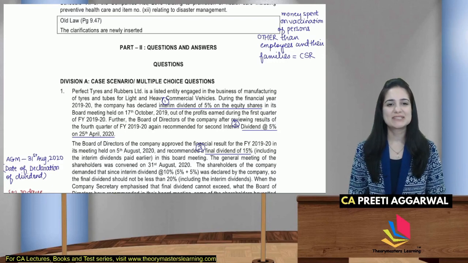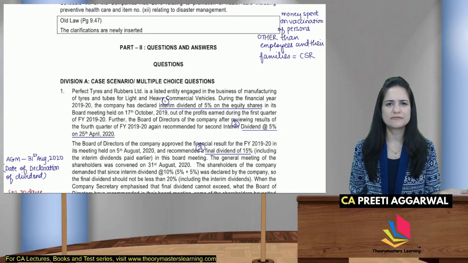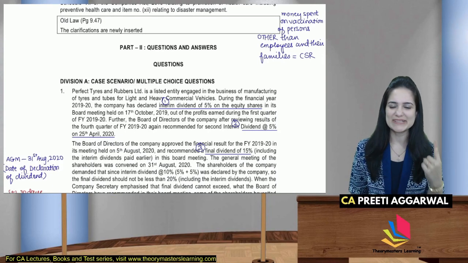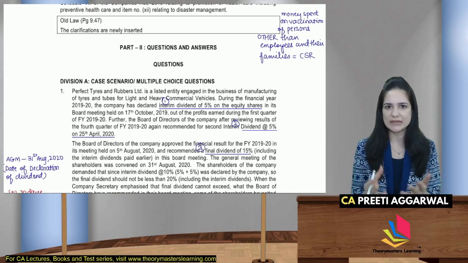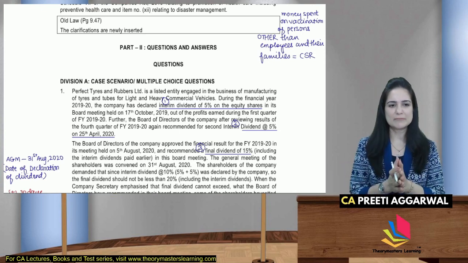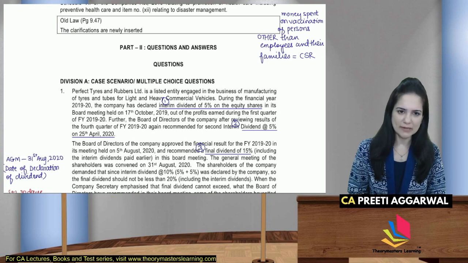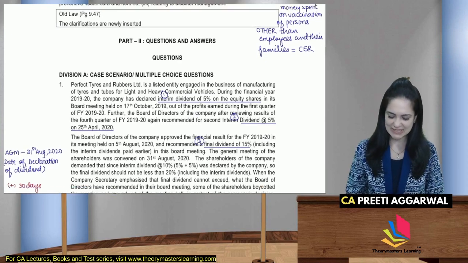So let us discuss the MCQs. This time they have given only one case scenario based MCQ. Otherwise they normally give two samples, but here I can see only one. Not an issue. Let us discuss that.